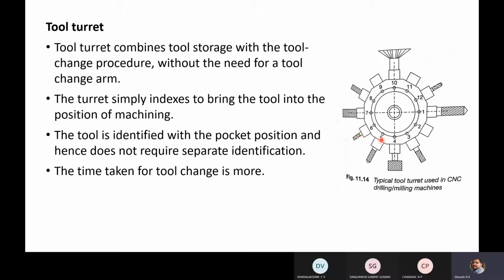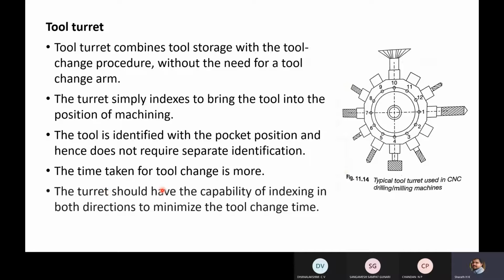So if there is a provision to rotate both in clockwise and anti-clockwise direction, you can reduce time. The turret should have the capability of indexing in both directions, clockwise and anti-clockwise, to minimize the tool change time, as we discussed by considering the example of the tool in pocket 3. Next, this is the turret type tool magazine.